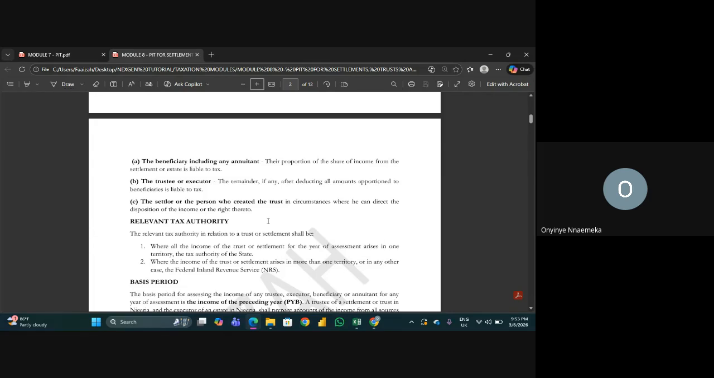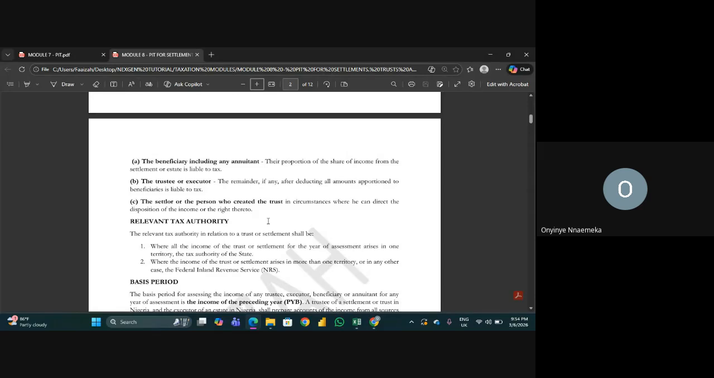Now, the relevant tax authority. Who is supposed to take the tax of these three people that we've listed? Who has the right to collect the tax? Number one, where all the income of the trust or settlement for the year of assessment arise in one territory, the tax authority of the state. So the income of the trust or the settlement is arising from just one place. For example, all the income is from Oyo State or from Ogun State. In Oyo State, it is going to go to the OIRS, that's Oyo Internal Revenue. But assuming it arises in Ogun State, it's going to Ogun State Internal Revenue.